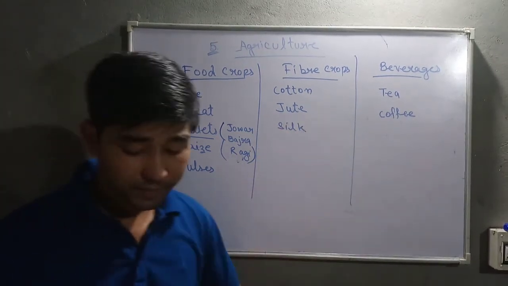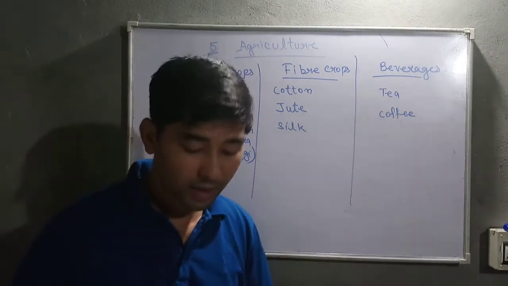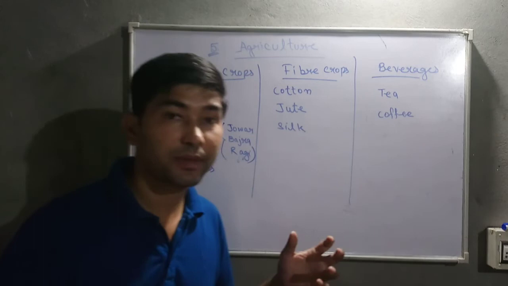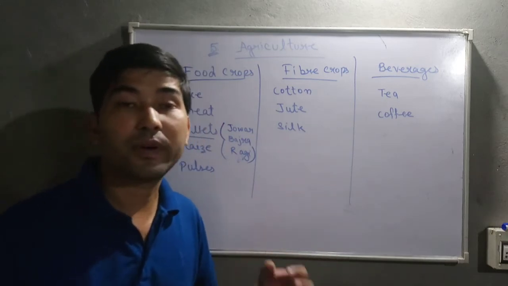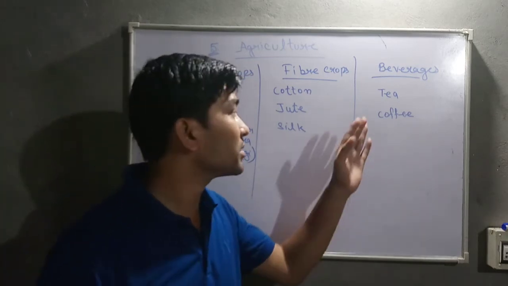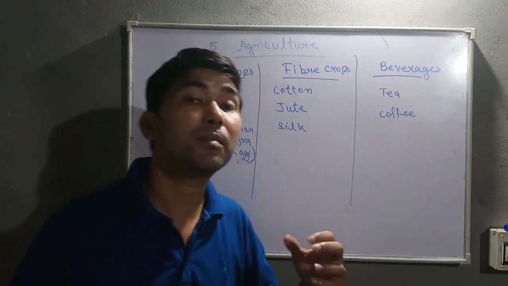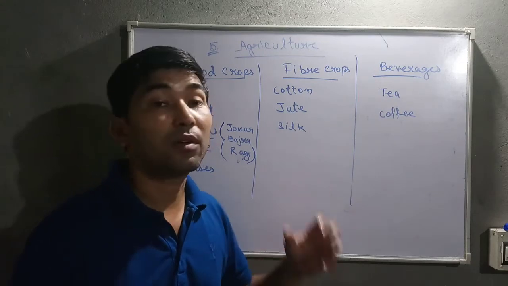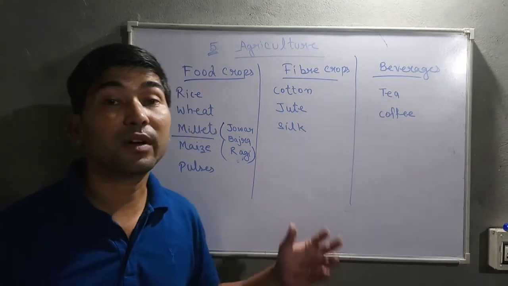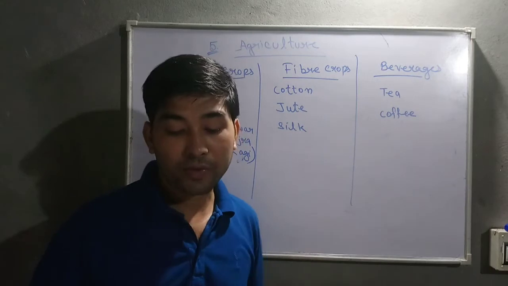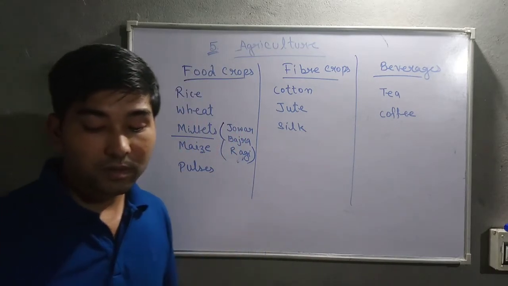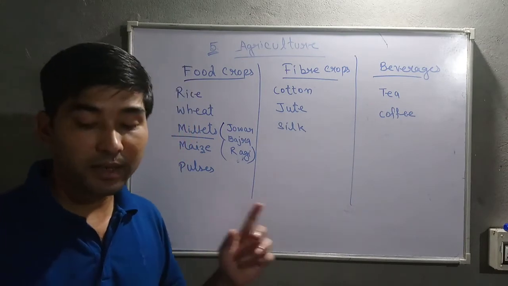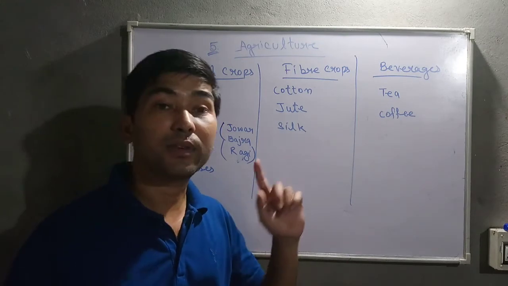Then next see tea, okay. Tea needs tropical and subtropical areas or climate, okay, so needs soil full of fertility and organic matter. If tea is grown in some particular area where fertile less soil is there, then tea will not grow properly, okay, so it needs fertile area. In the same way coffee is too, okay. So tea is grown in Assam, Darjeeling and Kerala. India is the second largest producer of tea after China.